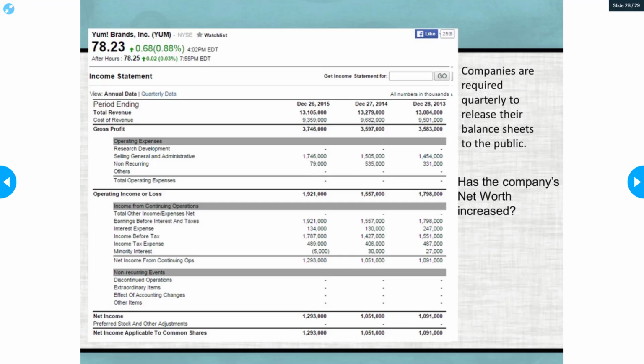And just so you know, Yum Brands owns a lot of companies or restaurants you've been to. They own KFC, Pizza Hut, Taco Bell. They own a lot of restaurants. Anyways, let's look at this example in their income statement.